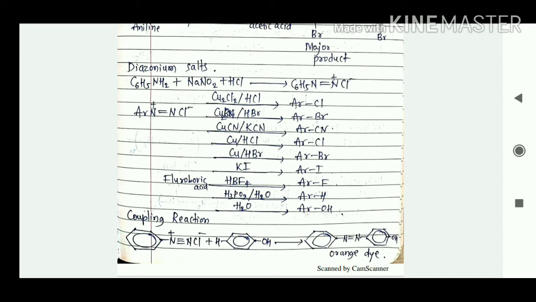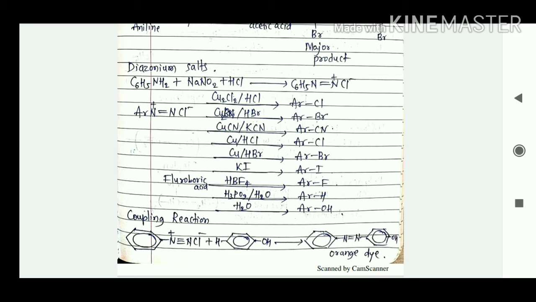If we use different reagents, here we're going to get different products. Cu2Cl2 in the presence of HCl gives chlorobenzene. Cu2Br2 with HBr gives bromobenzene. Like that, CuCN or KCN gives benzene with CN. Copper with HCl again gives ArCl, copper with HBr again gives ArBr.